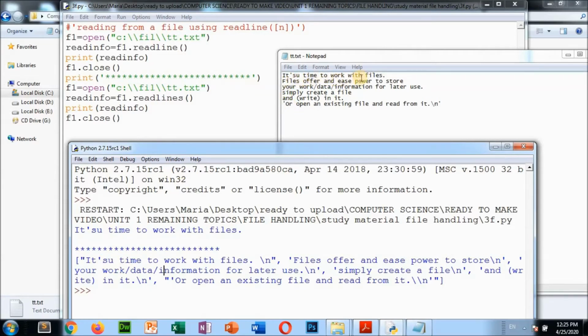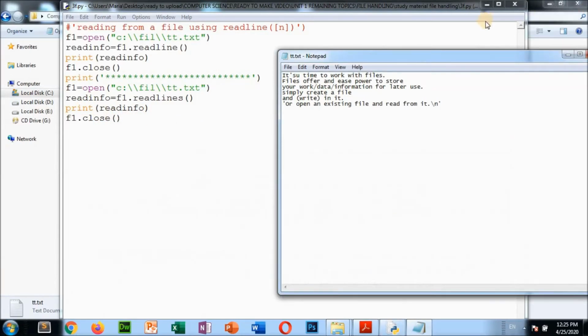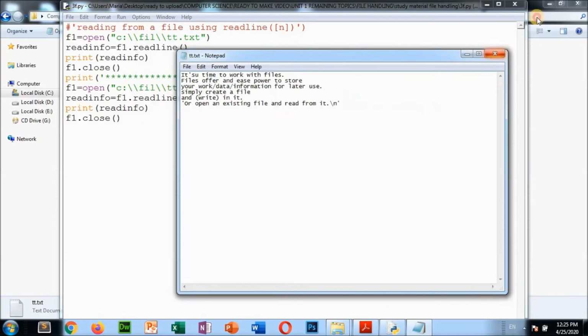It says "time to work with files", this line. After that the slash n is there; as you know, in a text file the EOL character is the line break. Then "files offer and is power to store", again the EOL character, slash n. Like that it will display. Clear? So readlines, print read_info, file close. Clear, I think. Okay, now go to the next example.